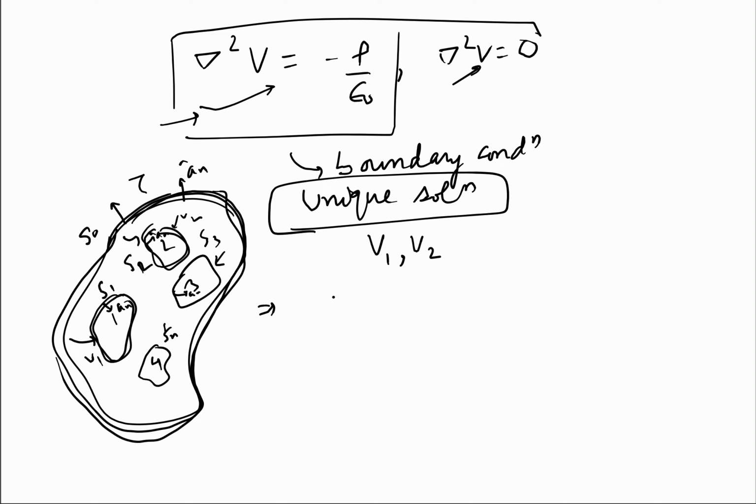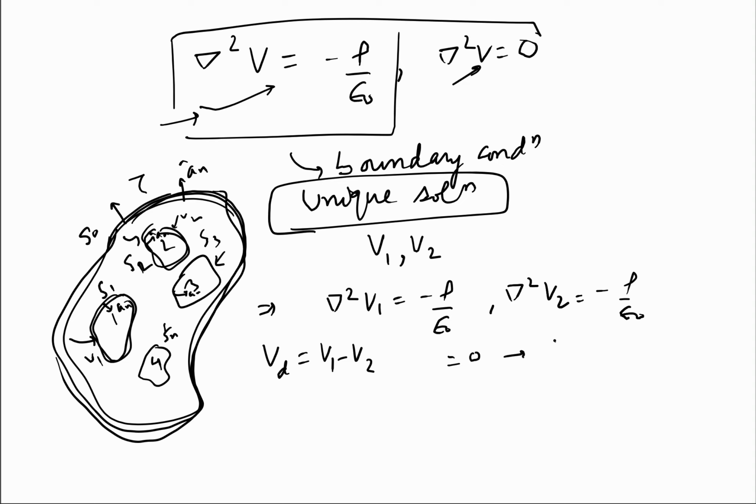So it implies that del square V1 is equal to minus rho by epsilon naught, and del square V2 is equal to minus rho by epsilon naught. And since these also satisfy the boundary conditions, the potential difference Vd, which is equal to V1 minus V2, is equal to 0 for the surfaces for which we know the potentials, because on those surfaces V1 will be equal to the given potential and V2 will also be equal to the same given potential of the boundary.